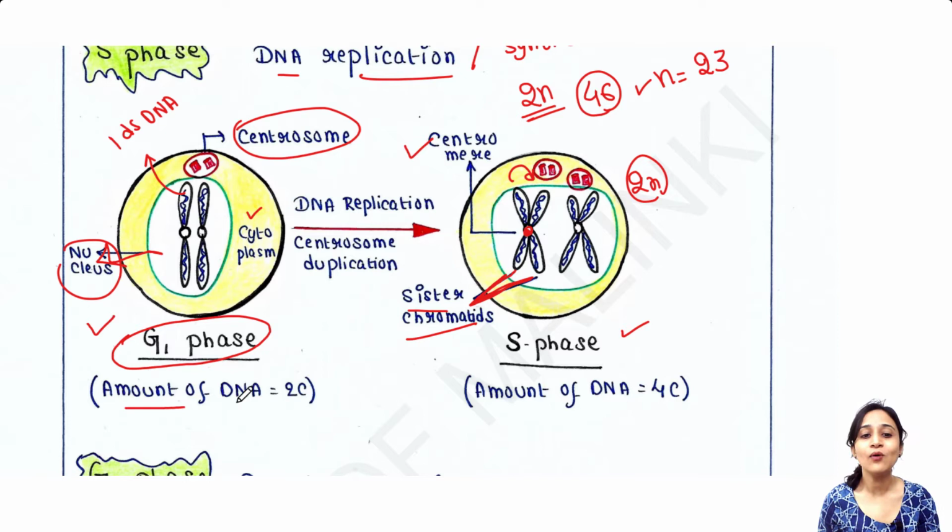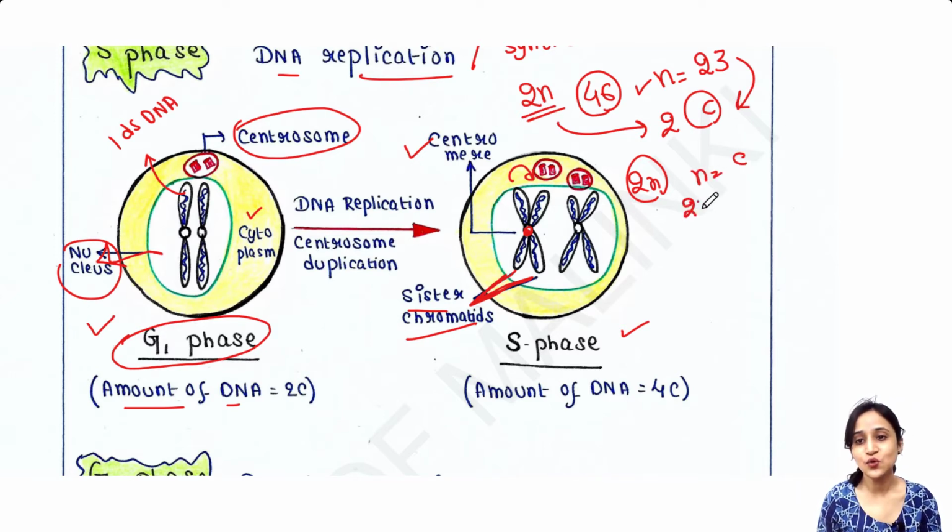That is the amount of DNA. Suppose the total amount of DNA in one set of chromosomes is C. That is one set of chromosomes, meaning in 23 chromosomes we have the total amount of DNA that is, suppose, C. So we have a diploid set. So 2n is equal to 2C. n is equal to C. So 2n is equal to 2C.